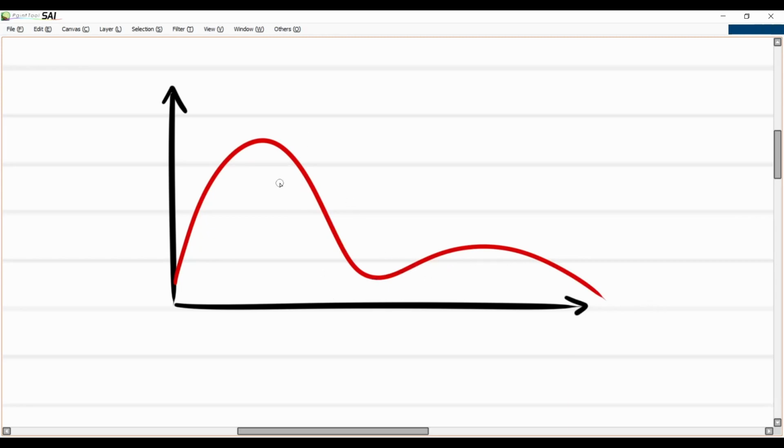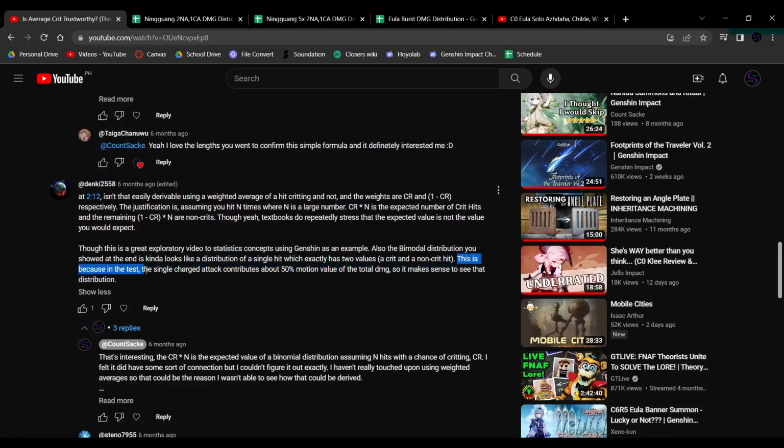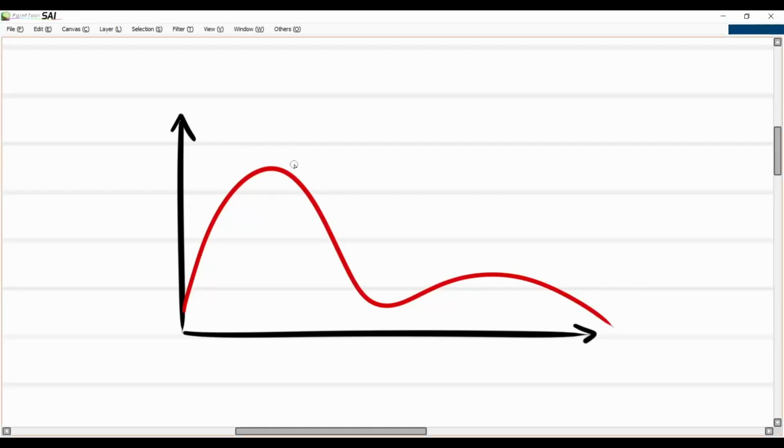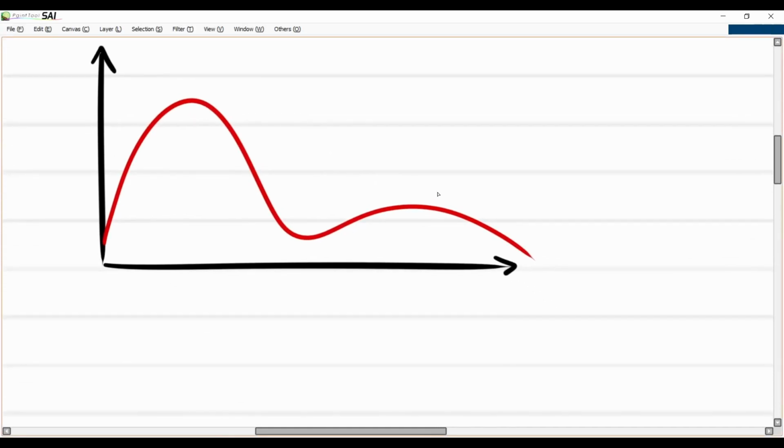But why is it like this? This is because in the test, the single charged attack contributes about 50% motion value to the total damage, so it makes sense to see that distribution. That is a very interesting observation. Yes, the crit damage for Ningguang's charged attack does deal a ton of the damage. It is very reliant on that attack, so it makes a lot of sense that we would see two different spikes.